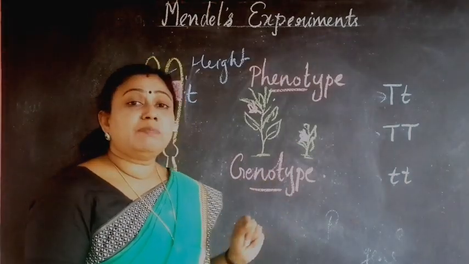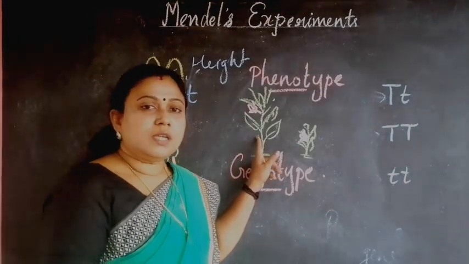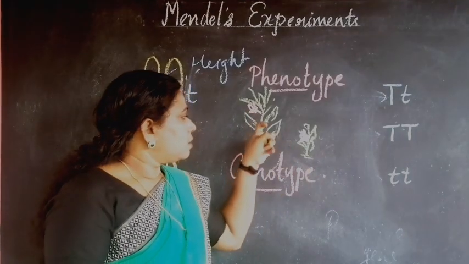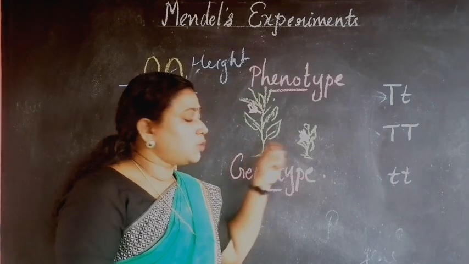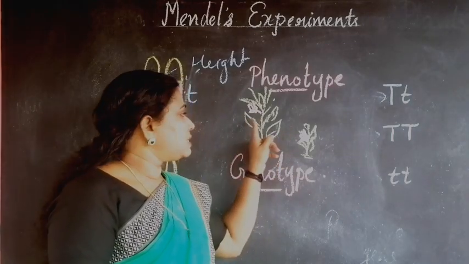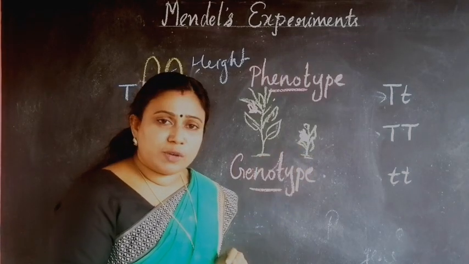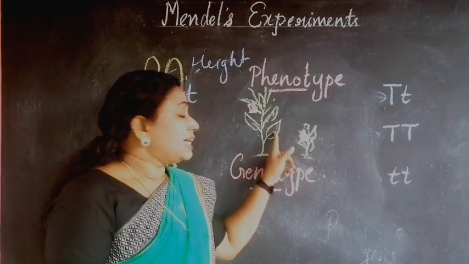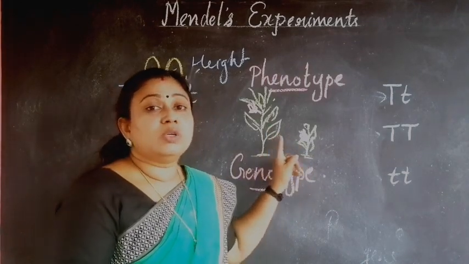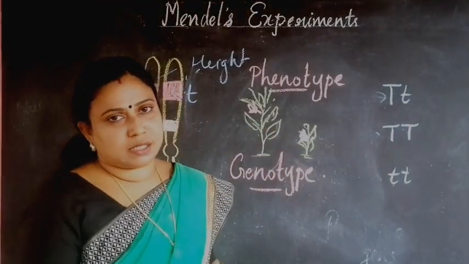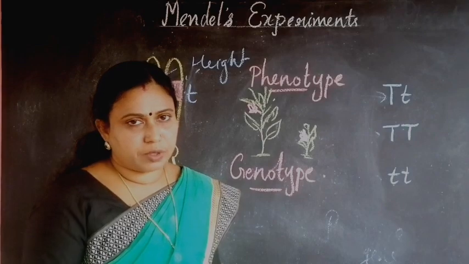Now, what do you mean by genotype then? See, in these pea plants, who determines the height, tallness and dwarfness, and who determines the production of pink flowers and white flowers? That is the gene which determines the physical appearance of these organisms.